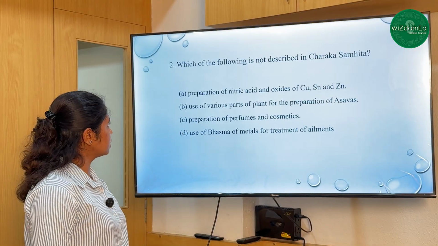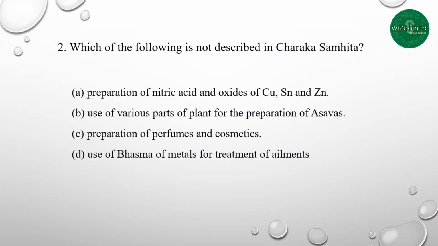Our second question is, which of the following is not described in Charaka Samhita? Option A, preparation of nitric acid and oxides of copper, tin and zinc. Option B, use of various parts of plant for the preparation of aswas. Option C, preparation of perfumes and cosmetics. Option D, use of plasma of metals for the treatment of animals.